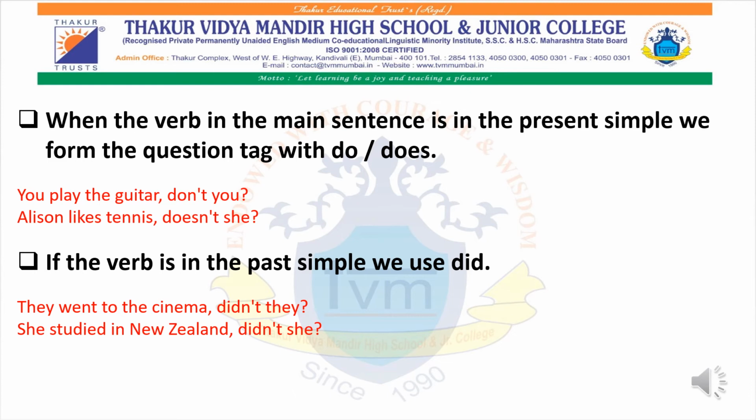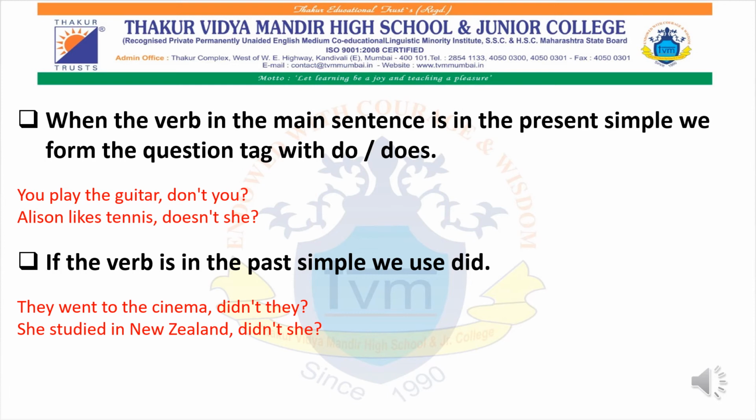Now the fourth trick is that if the verb is in the past tense, we can use did. If there is no helping verb provided and the sentence is in past, you can use the helping word did. The first and foremost thing is that you have to read the sentence and know whether it is in present tense or past tense.